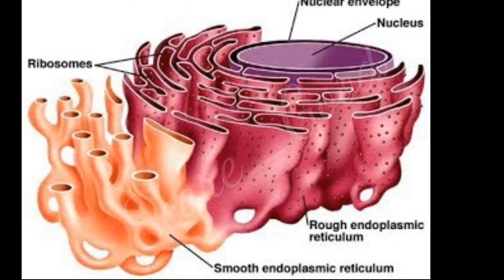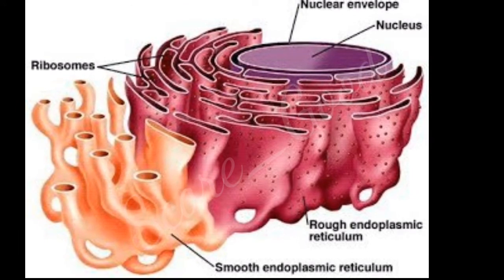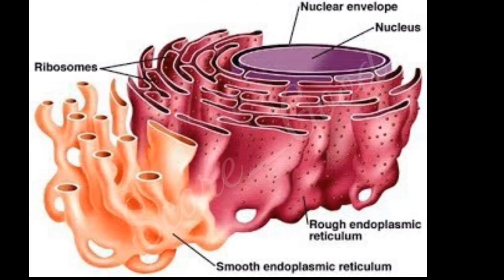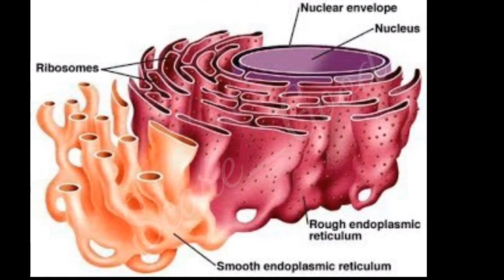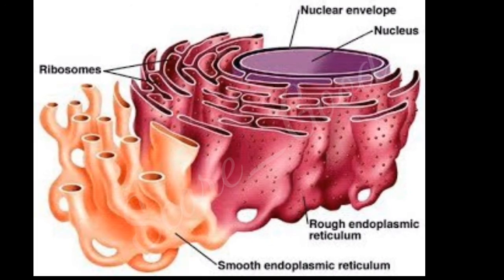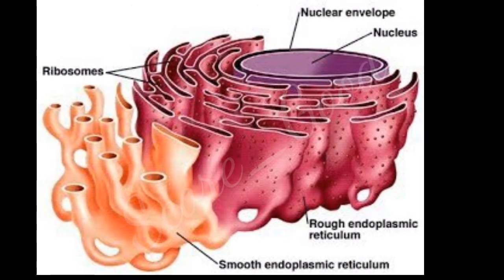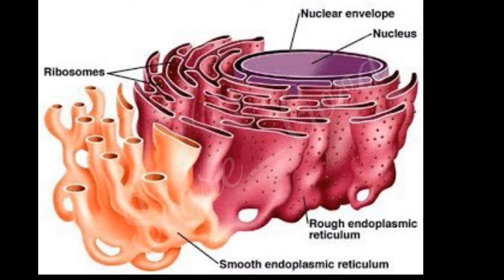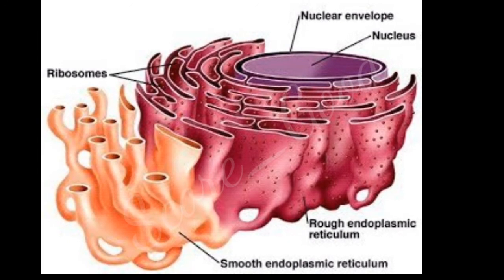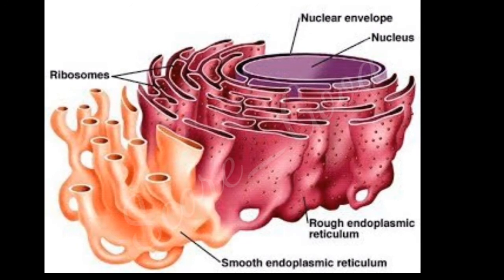In rough endoplasmic reticulum, the protein synthesization takes place. So it is the site of protein synthesis which are immature in nature and located in the vesicle. Whereas in smooth endoplasmic reticulum, the lipid or fat synthesization takes place. Endoplasmic reticulum plays an important role in transferring proteins to the cell when they are needed.